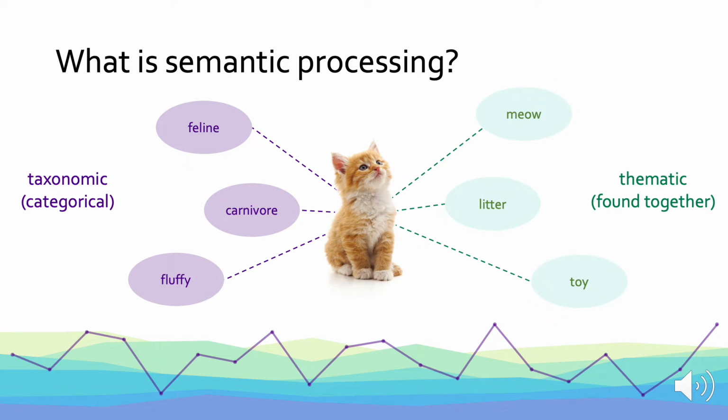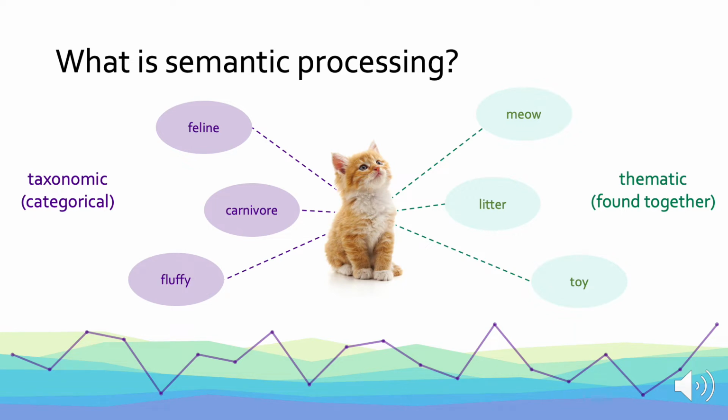And our semantic knowledge also includes thematic information, or what environments that concept is found in, or what items it's commonly found with. In the case of a cat, it's often found alongside a meow, it's often found in places where there's litter, and it's often found with a toy. So all of this information, taxonomic and thematic, makes up our knowledge of what a concept is, like what the concept of cat is. And most research on semantic cognition has focused on this kind of semantic knowledge. What do we know about individual concepts?